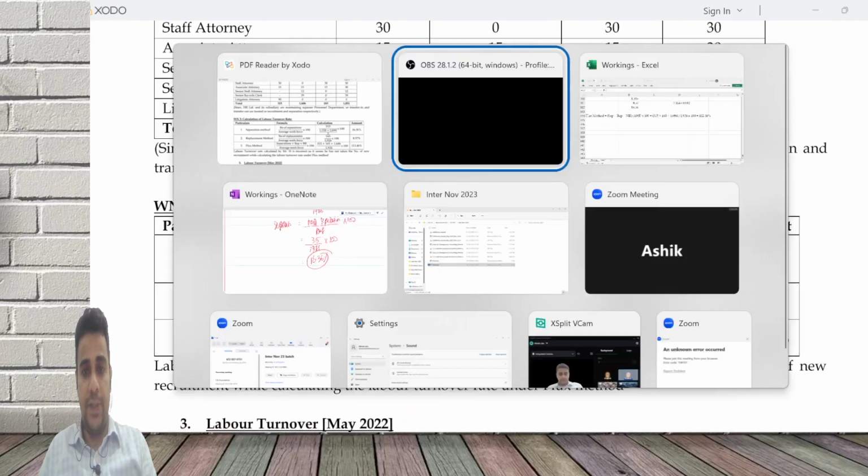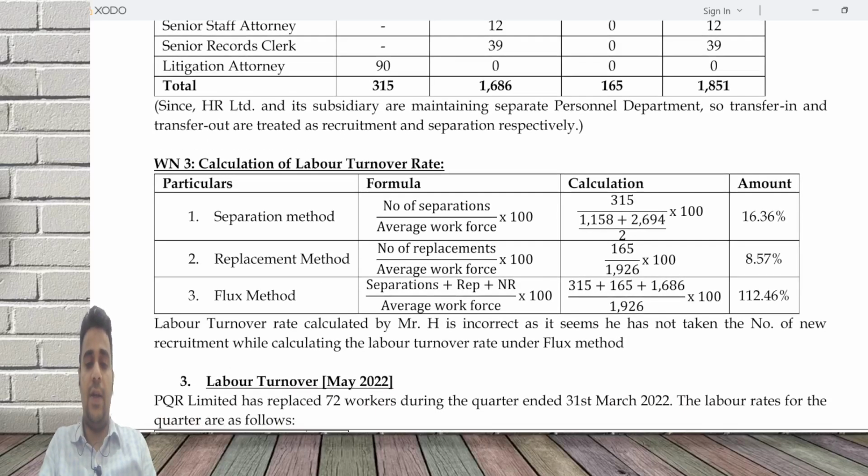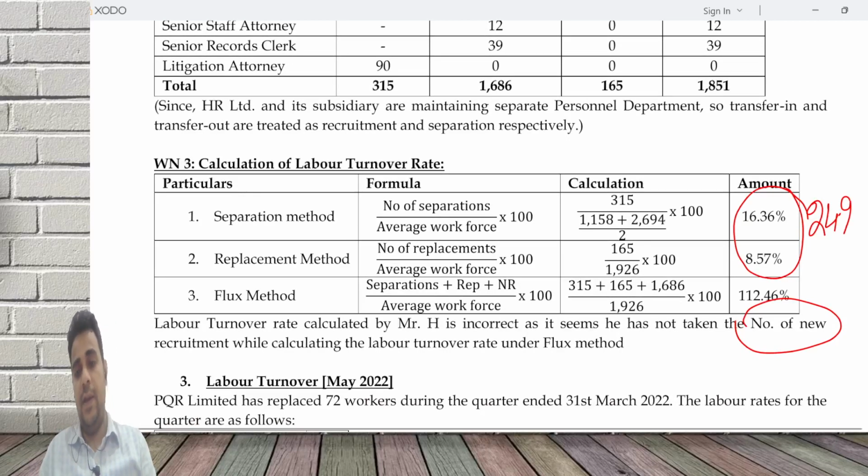16.36 separation, 8.56 replacement, flux is 112. The mistake the person made is that they did not consider new recruitment, because when you add these two you get the 24.9 that the question has given. If you add separation and replacement you get 24.9, but flux is separation, replacement and new recruitment, a combination of all three. Go through question 3.